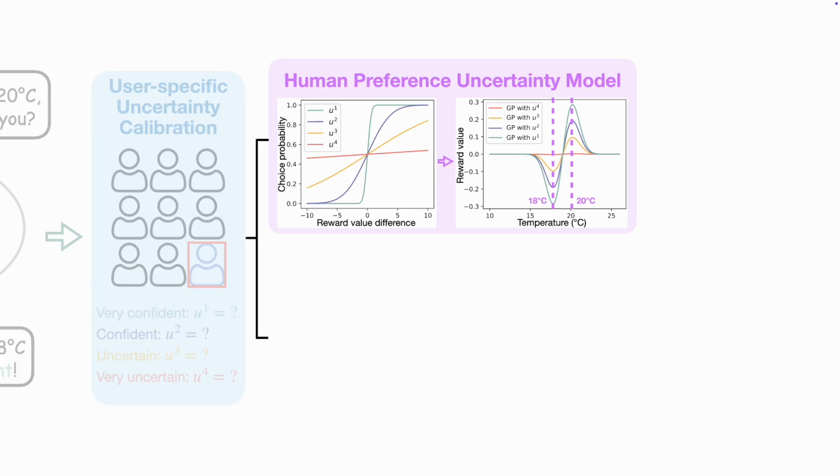The calibrated uncertainty factors U1 to U4 define different sigmas in the CDF, as shown in the left figure of the purple box. With such a model, we are able to scale the Laplace posterior means for GP. In our case, the human is highly confident that 20 Celsius is better than 18 Celsius, so we use U1 as the CDF sigma. This creates the strongest separation between posterior means, visualized as the green line in the purple box.